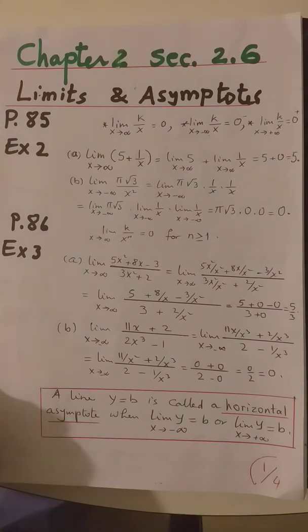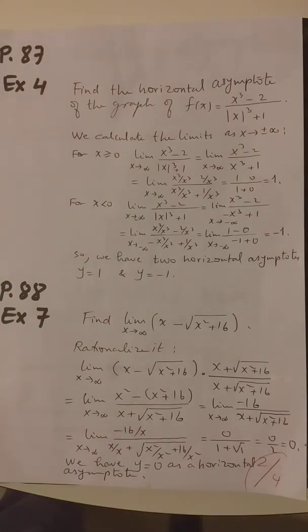Now I move to the second page. Page 87, example number 4. Find the horizontal asymptote of the graph of the function f of x equals x cubed minus 2 over absolute value of x cubed plus 1. We calculate the limits as x approaches plus or minus infinity. When x is positive, absolute value of x will be x. And when x is negative, the absolute value of x will be minus x.